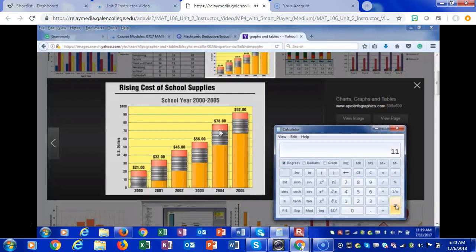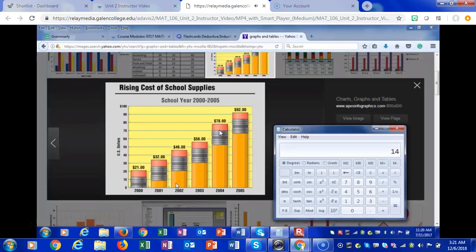That's a lot of money. Okay, especially if you have more than one kid. So now let's keep going. Between 2001 and 2002, it's gone from 32 to 46. Well, how much of an increase is that? Well, you take 46 and you subtract 32. It's gone up now $14. So between 2000 and 2001, it's gone up $11. Now it's gone up $14.